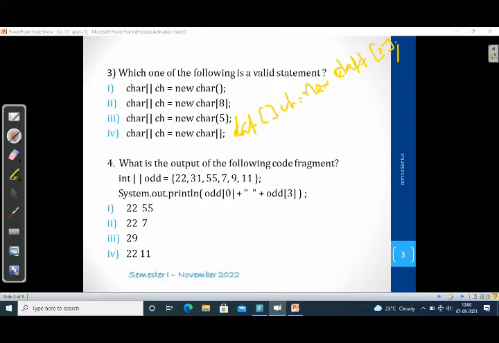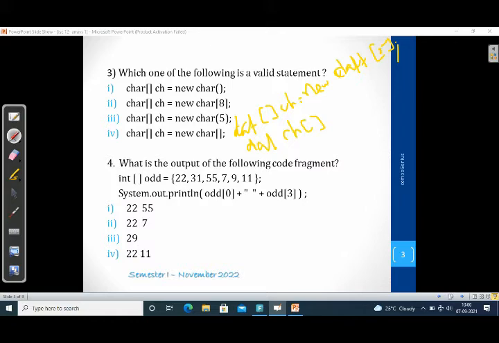Data type, you can write like this: data type, character, or the variable name, then the square bracket, either way, first or second. Square bracket then the variable, or the variable then the square bracket, equal to new data type, again with square brackets. Inside that we have to pass the number of elements, that is, the size of the array. So which one is the right one here?